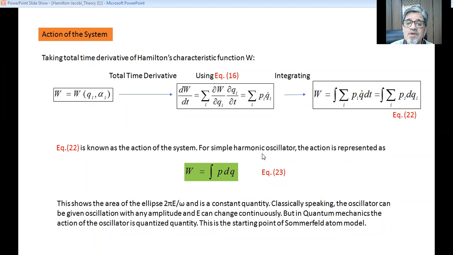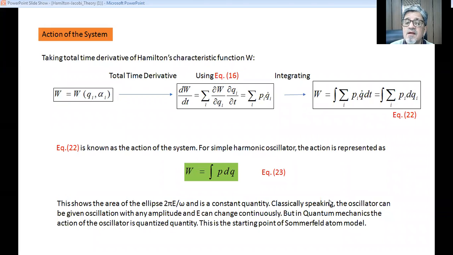For a simple harmonic oscillator, the action of the system is represented as W equal to the integration of p dq, and that is represented by equation 23. This shows the area of the ellipse, which is 2 pi E by omega, and is a constant quantity.